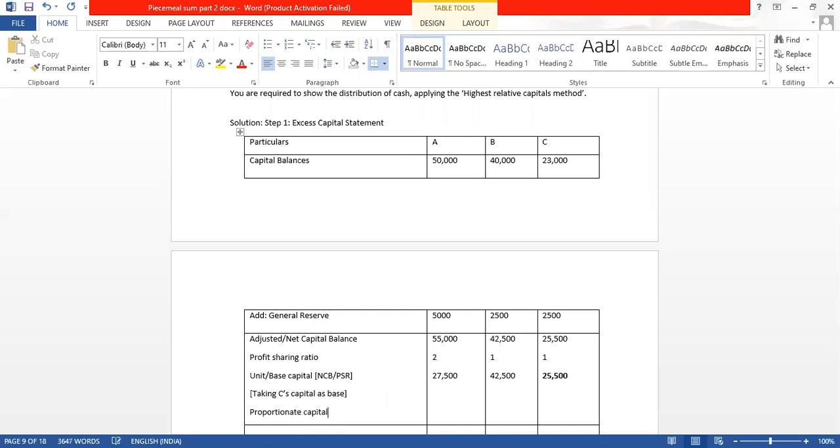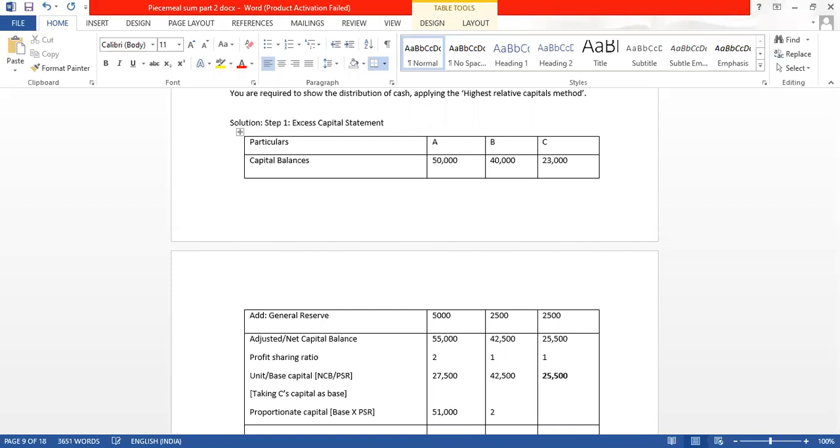What is the formula for proportionate capital? It is base into PSR. So base is 25,500. 25,500 into 2, because A is getting 2 share of profit. It will become 51,000.